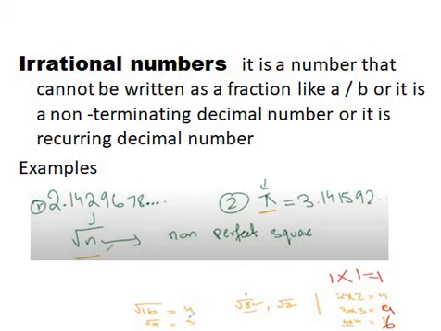Every non-terminating number is an irrational number. And when we talk about rational numbers, things are very clear: it would be terminating, of this type, 0.675, or it would be in a fraction form, or it would be recurring. So you clearly know which is a rational number and which is an irrational number, right?